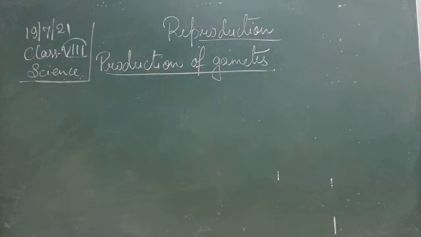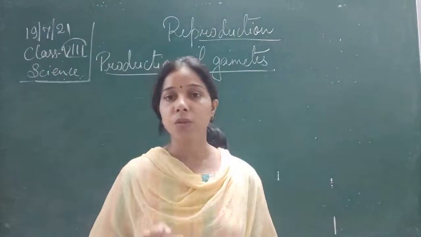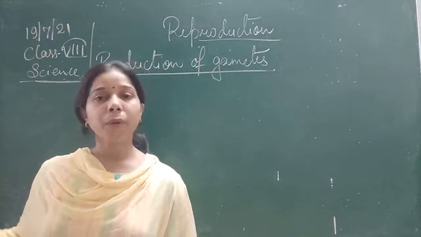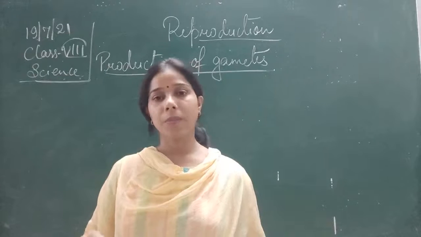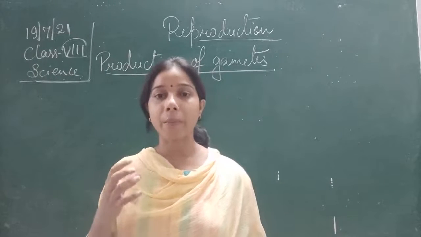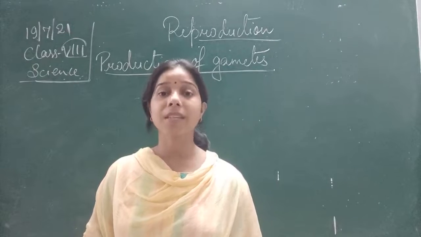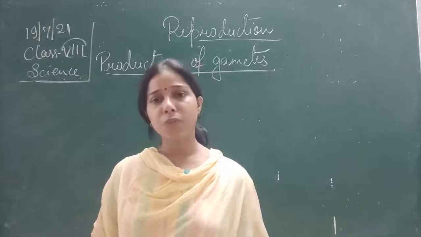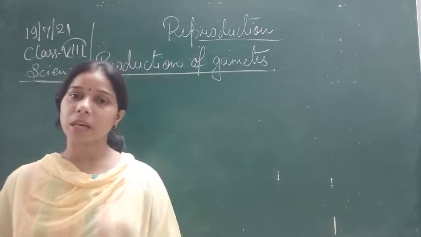Production of gametes. So, what happens when an individual reaches a certain age, when it reaches puberty? Puberty is that particular phase when the reproductive organs become active, the hormones become active, or we can say when the person becomes sexually mature. That age is puberty. This varies from person to person, and from the male to the female.